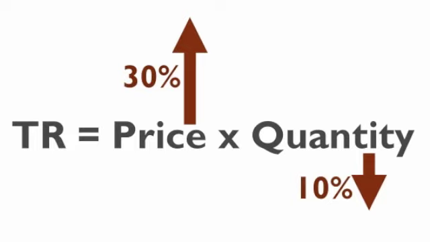If the quantity goes down by 10%, then total revenue will go up because the price is actually on the positive side. It's going up by more than the negative side in this equation. In other words, the part that is increasing total revenue is increasing by more than the part that is decreasing. Now, in this case, this is an inelastic demand because we know that the elasticity is the percentage change in quantity over the percentage change in price, and the demand is not responding too much to a change in price. So when the price goes up, you sell just about the same amount of units. You sell them at a higher price, so obviously you're going to make more money.